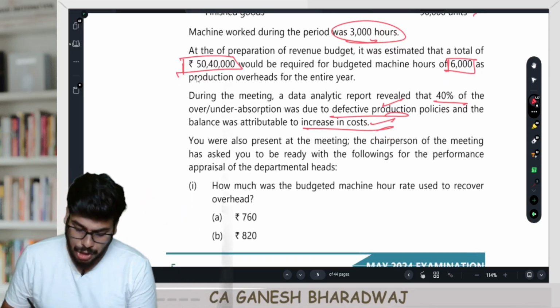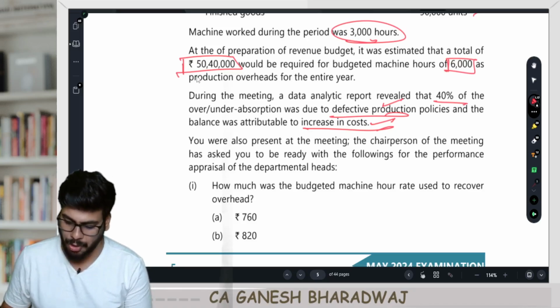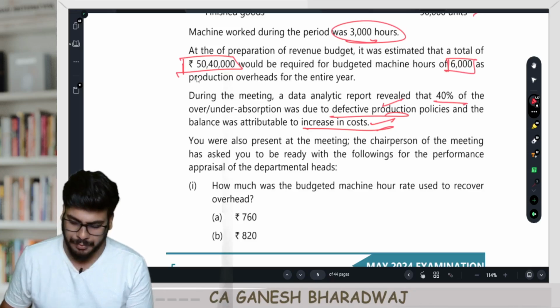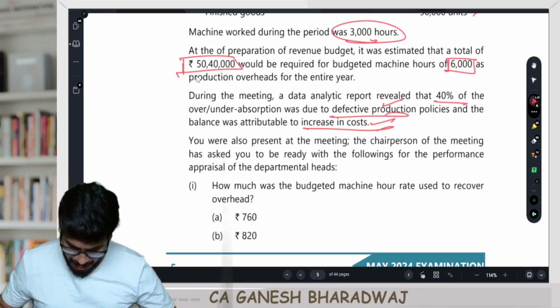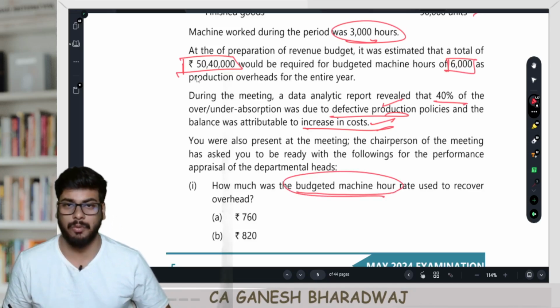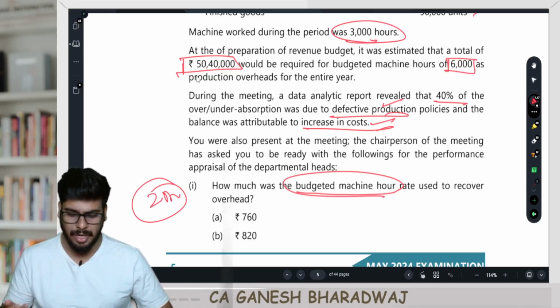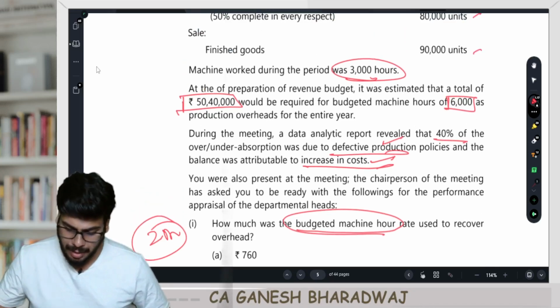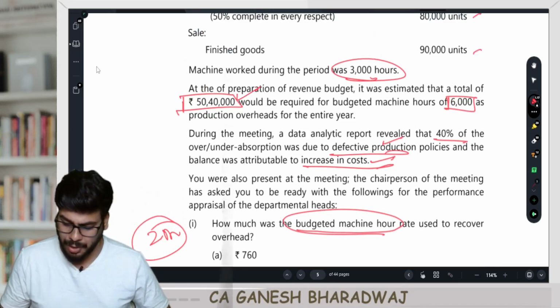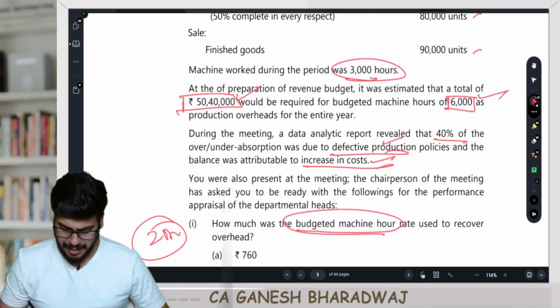Now, look at this. You were also present at the meeting. The chairperson of the meeting has asked you to be ready with the following for the performance appraisal of the departmental heads. Number 1, how much was the budgeted machine hour rate used to recover overheads? Now, this is too much for a 2-mark question. Very simple. What's your predetermined rate here? It's going to be 50,40,000 divided by 6,000. Budgeted overheads divided by the budgeted machine hours.